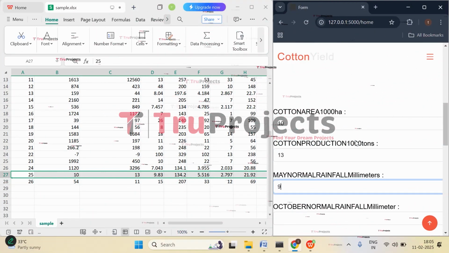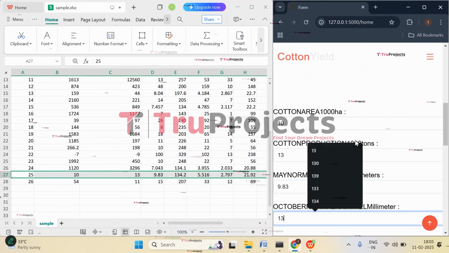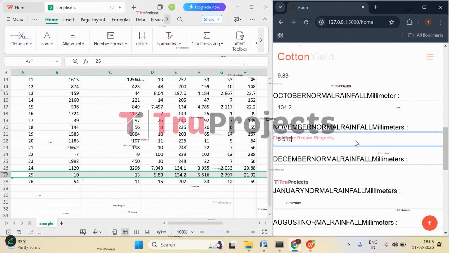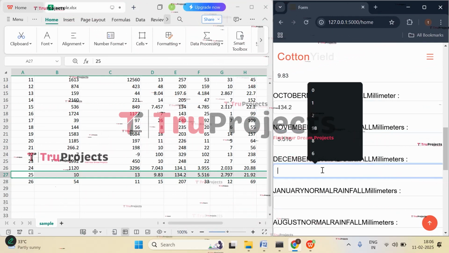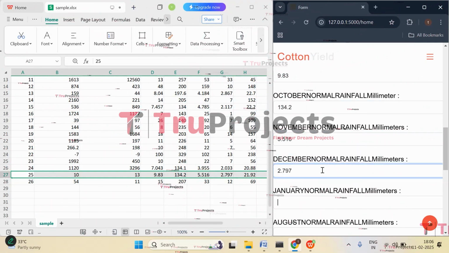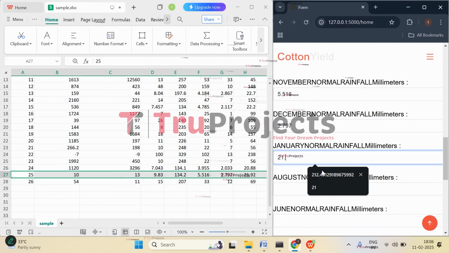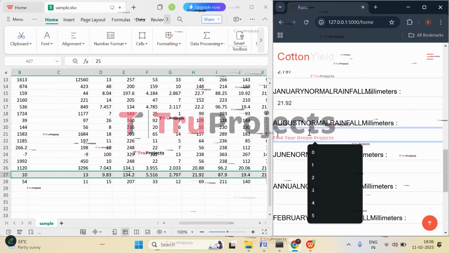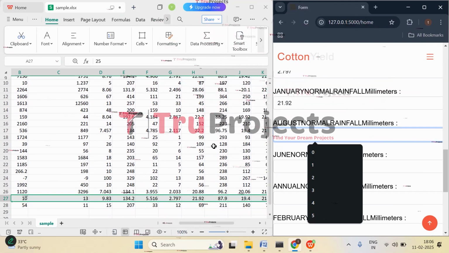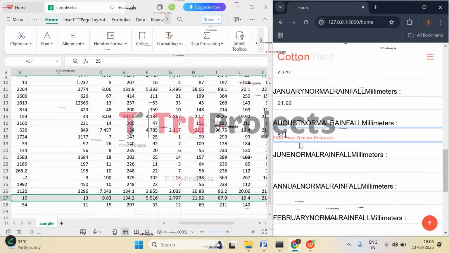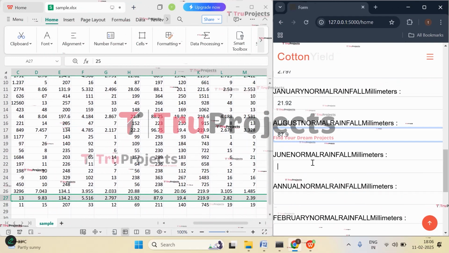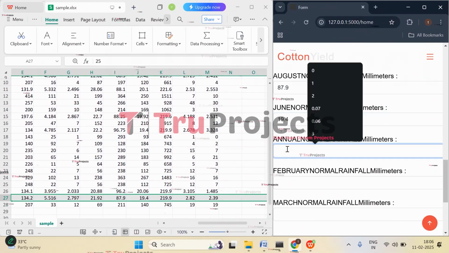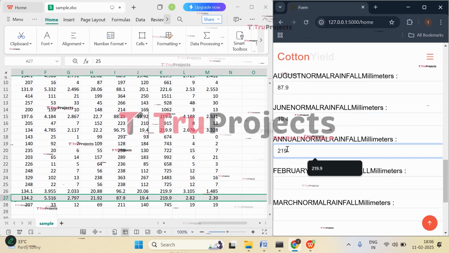May month rainfall is 9.83, 134.2 is the October month, 5.516 is the November month, December month is 2.797, January month is 21.92, and for the August month we have 87.9, and then we have 19.4 for June, and annual it is 219.9.